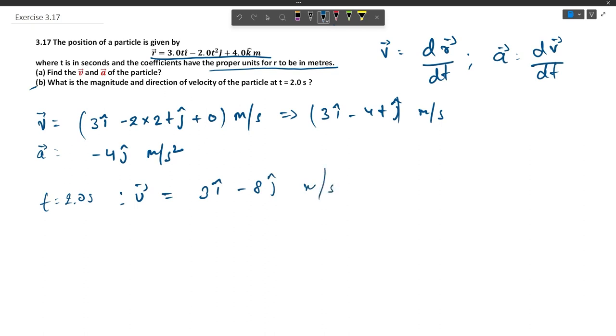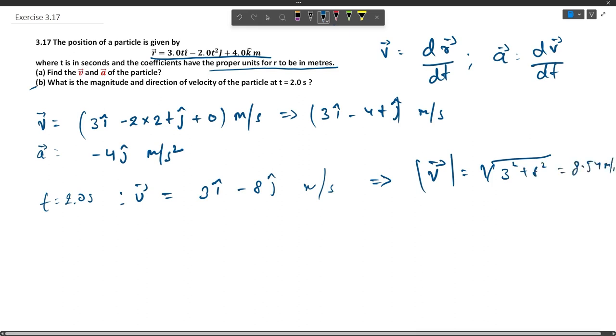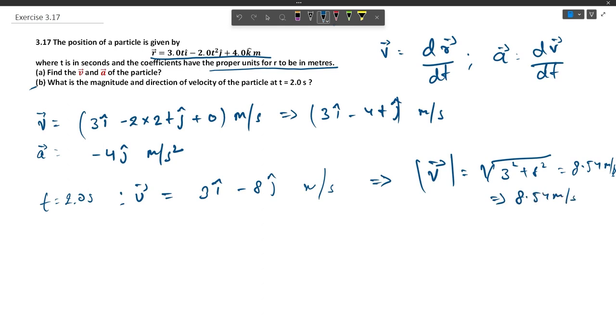So this is the velocity vector. Its magnitude is going to be the square root of 3 square plus 8 square, and that will yield 8.54 meter per second. And the direction, we also need to find the direction.